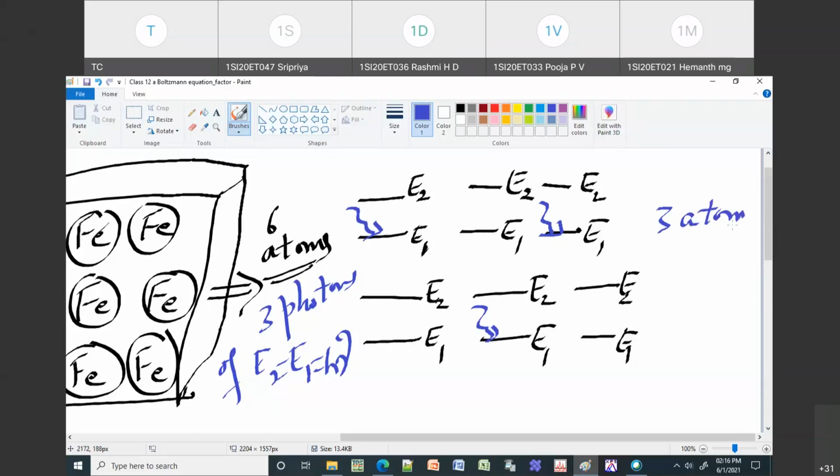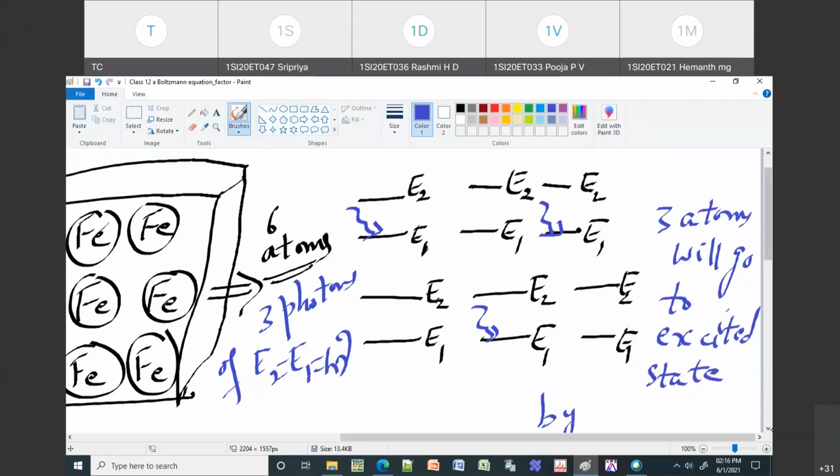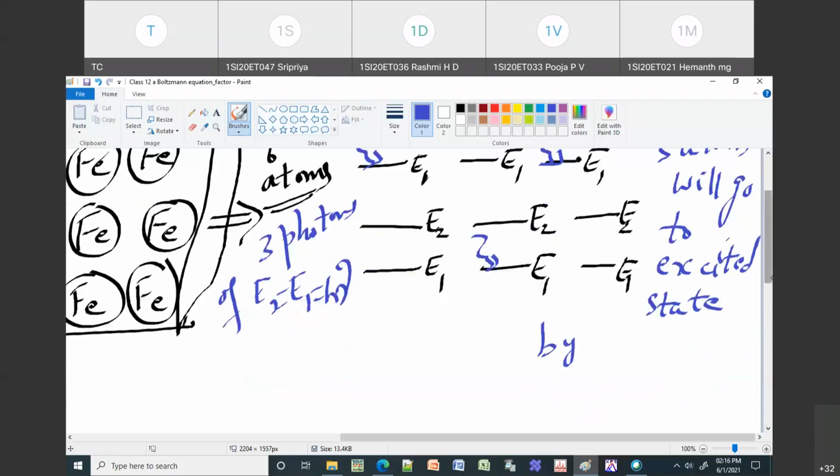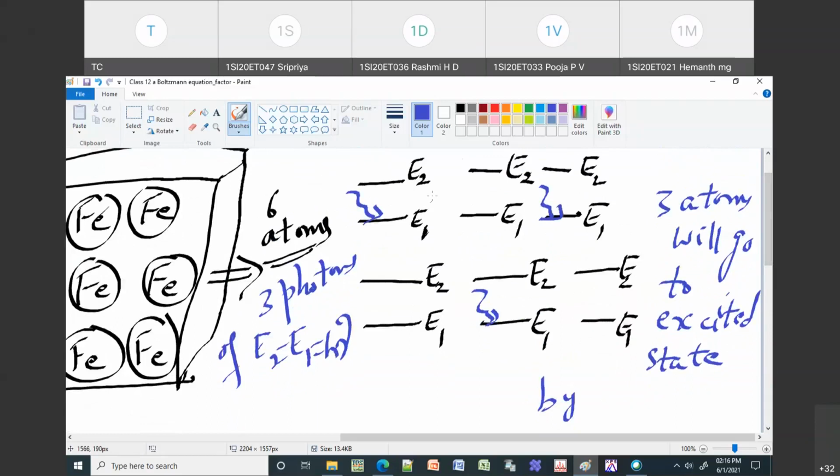3 atoms will go to the excited state. By what process? You should tell me. If you send photons to your atom, and this atom goes to the excited state, what is this process called? What is the name for that process? Sir, induced absorption. Okay, yes, good. It is induced absorption. Ananya also told. So it is an induced absorption.